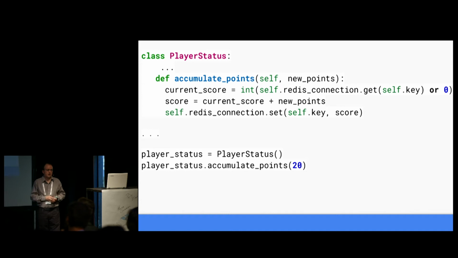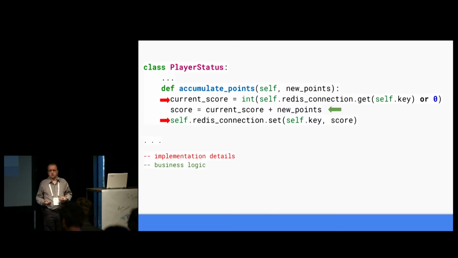So consider this scenario now in which we have an online application with players playing online. And this object represents the status of a player at a given point, basically the points that it has, etc. So after a game finishes a match, I want to update the points with the new points that players scored. So I have a method like this, which is accumulate points, and I pass the new points. But if you take a look at the implementation, it's not actually something very nice, because we see that it's dealing with Redis, a connection with the key, 0, which seems to be a default value, then follows what I actually want to do, which is accumulate new points. And then it seems that I'm, again, dealing with Redis and the key, etc.